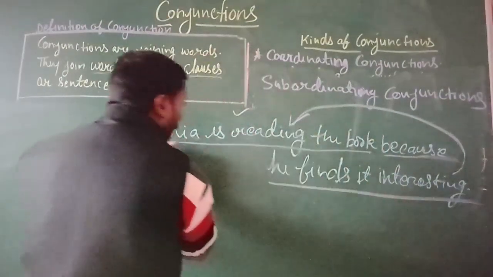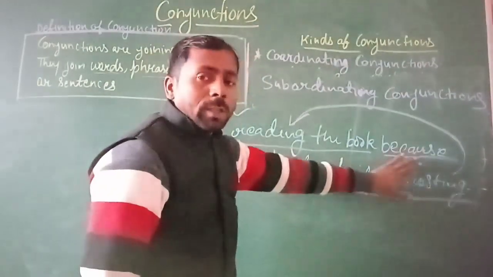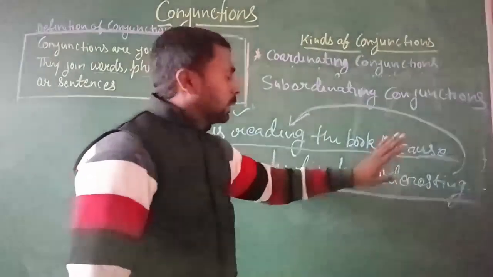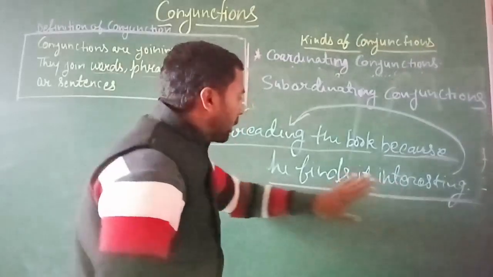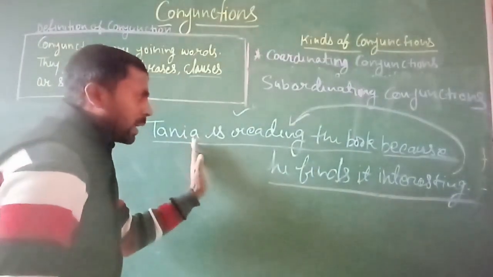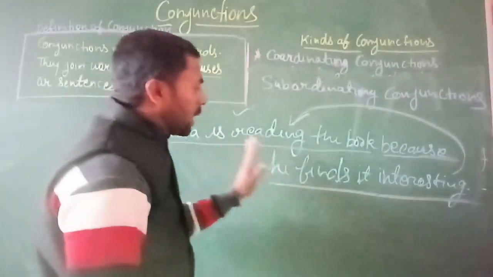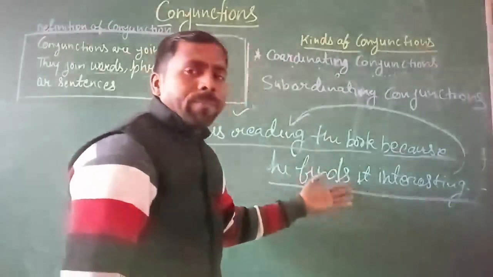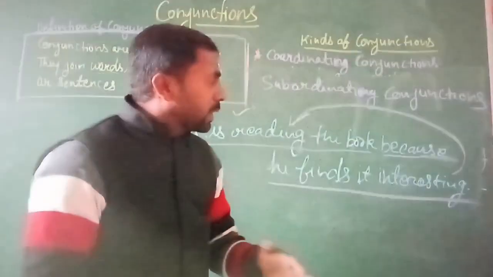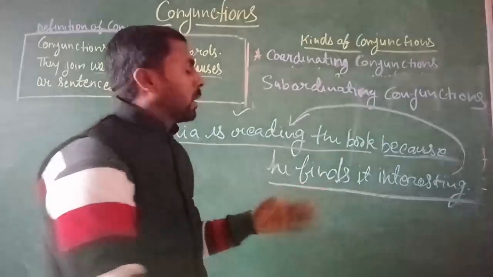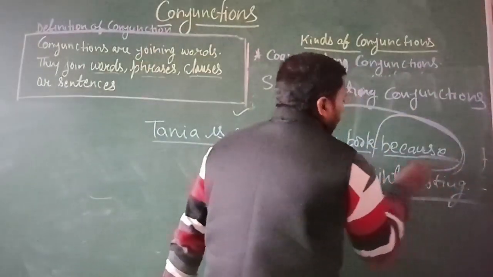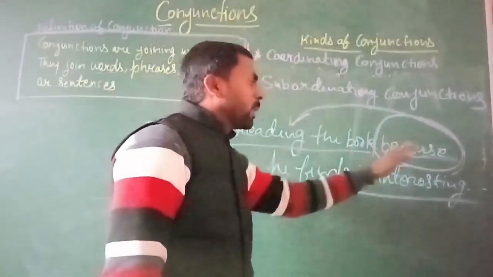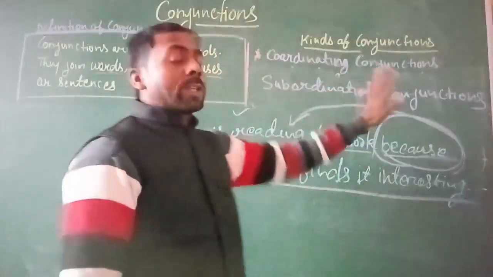If you remove the first part, this statement is completely incomplete. So we can say that this sentence depends on the first sentence. The first sentence is the independent sentence and the second sentence is the dependent sentence. And the word that adds both sentences is because. So this word because is the subordinating conjunction.